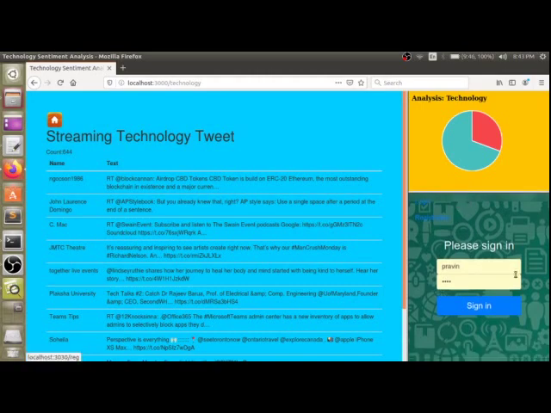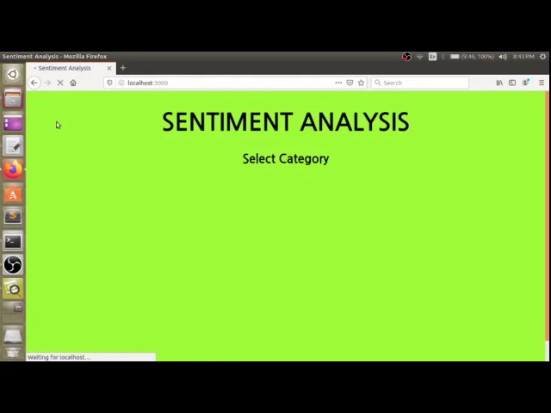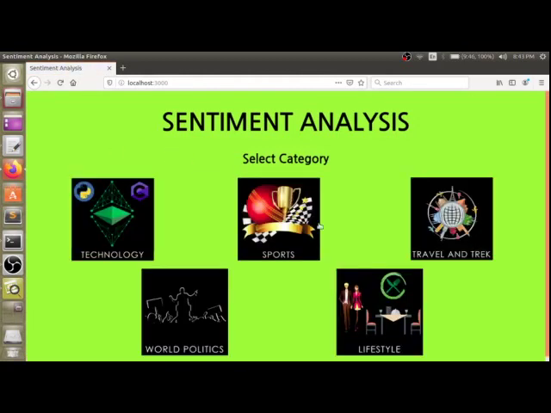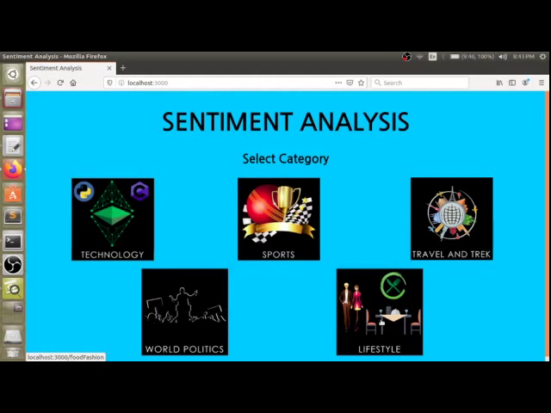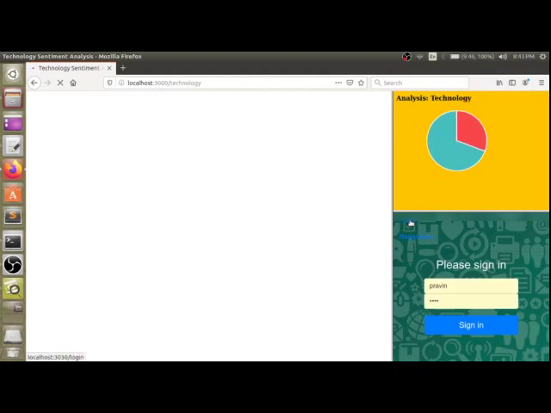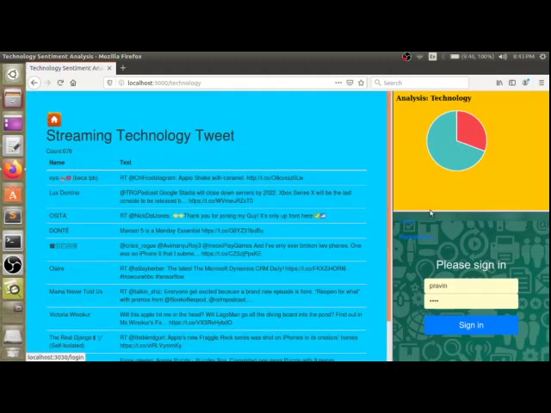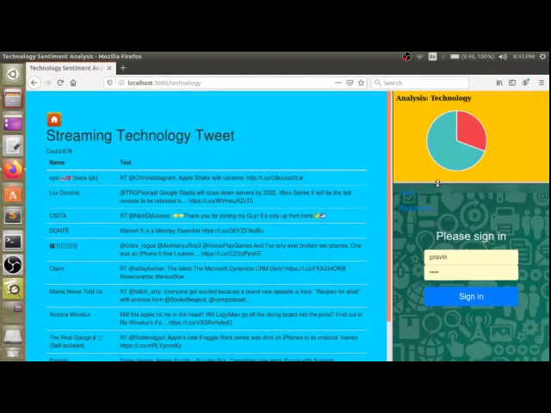Now let's see the chat part. This is the chat part where the public with the same interest will chat with each other. For example, person A likes the technology category, but person B likes the lifestyle category. Similarly, when some person D comes in and he also likes technology, he will go inside technology. He will log in or register. He wants to chat with a person who has a similar interest about the thing which is continuously streaming.